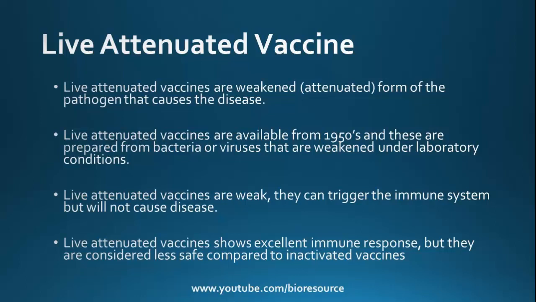It keeps the immune system ready with the necessary antibody protections. So next time when the infection occurs, the immune system is ready to attack the infection or the pathogen. Live attenuated vaccines show excellent immune response, but they are considered less safe compared to inactivated vaccines. This is because they are attenuated; they can sometimes regain virulence. So that's the reason it is less safe compared to inactivated vaccines, but they show excellent immune response.